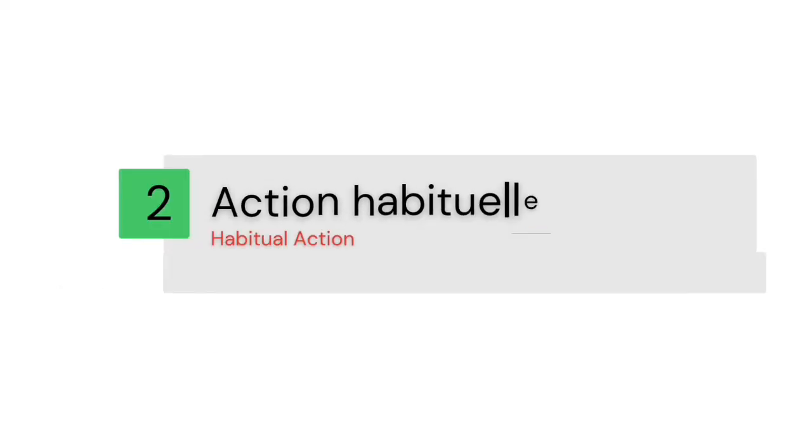The second situation is habitual action. Action habituelle. An action which occurs habitually. In other words, something that happened in the past, is still happening in the present and will very likely happen in the future. This action can happen at a certain interval, on certain specific times and so on. Like, he drinks every day.